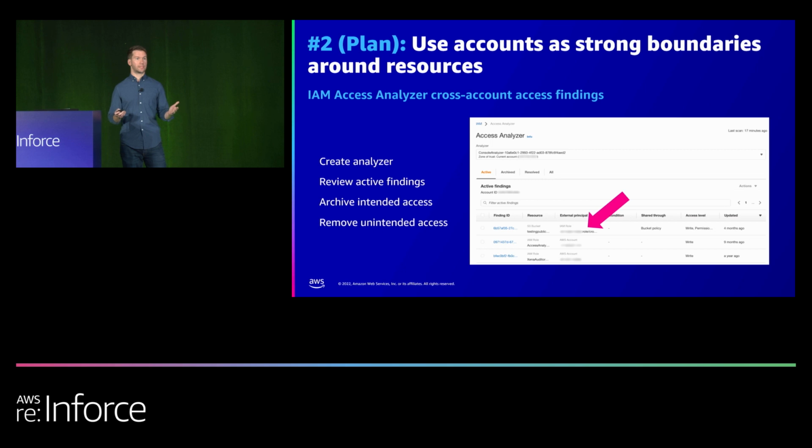It's pretty simple to get started. There's essentially 4 steps. You just create the analyzer, and it begins analyzing those permissions that we just talked about. It will start producing findings, right? You'll want to review those findings and look for 2 things: intended access and unintended access. If it's intended and you wanted to share your data with another account, you could just archive that. But you'll want to hyper-focus on the unintended access, right? You'll want to look for whether or not that account was in your organization, perhaps who enabled it. But you'll want to go remove that unintended access and remove that security risk.